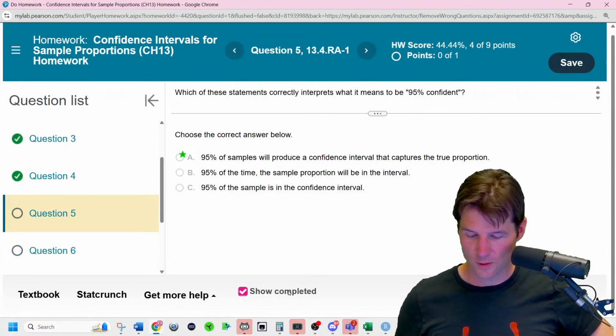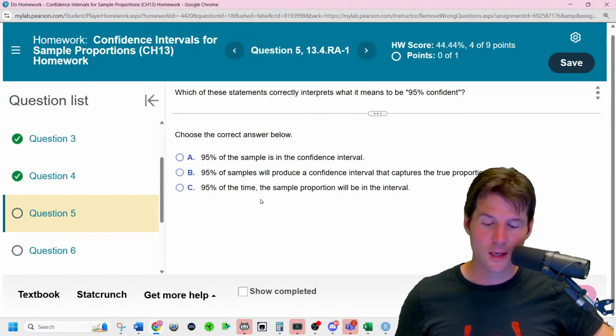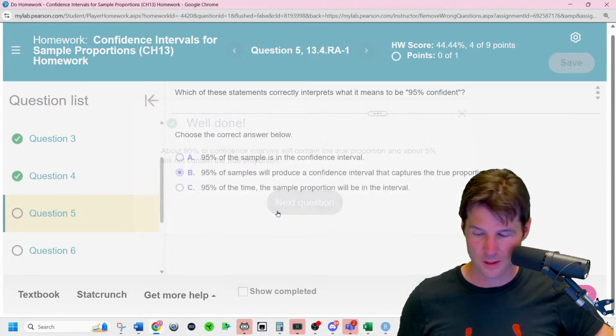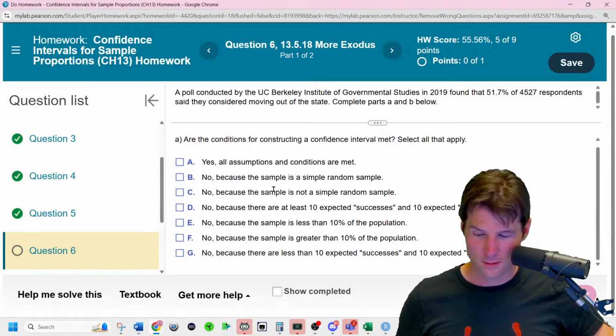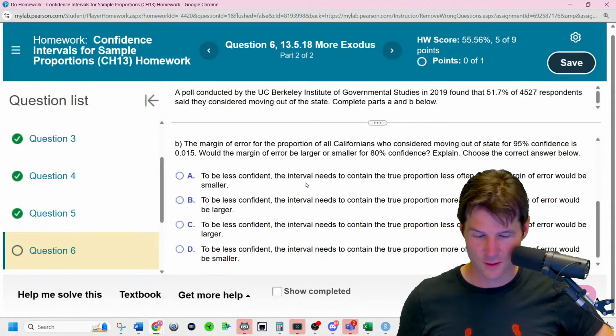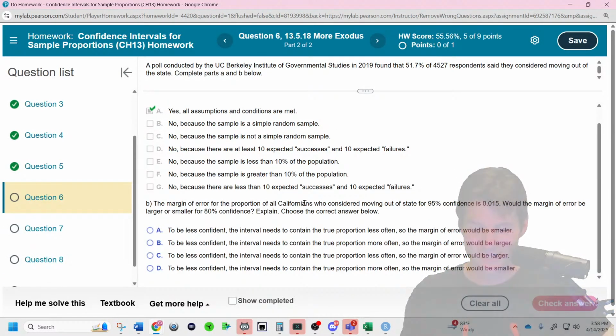I'll just speed run ones right here. Let's do it. Which of these statements correctly interprets 95% confident? 95% of samples will produce confidence intervals that contain the truth 95% of the time. Oh, are the conditions met? Oh, yeah, the conditions look to be met. Random sample, large sample size, enough successes and failures. Oh, no. I'm going to speed run this.